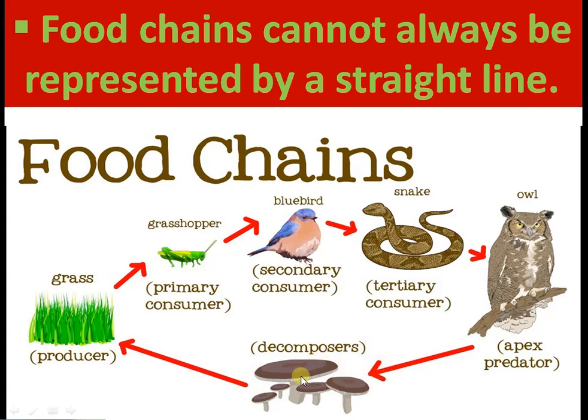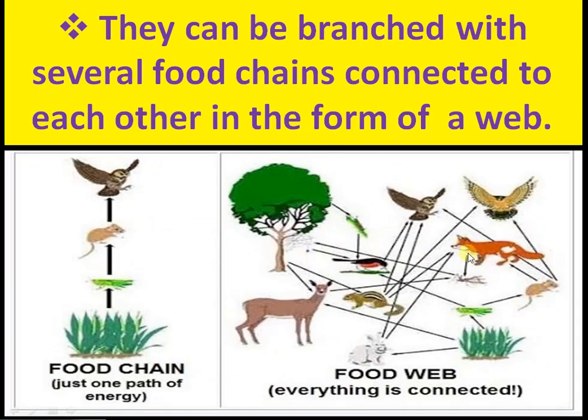What are decomposers? Decomposers break down dead plants and animals into useful products which help the plants to grow well. Microorganisms like bacteria and fungi are examples of decomposers. Food chains can be branched, with several food chains connected to each other in the form of a web. A food chain is just one path of energy. The transfer of energy flows from one organism to another.